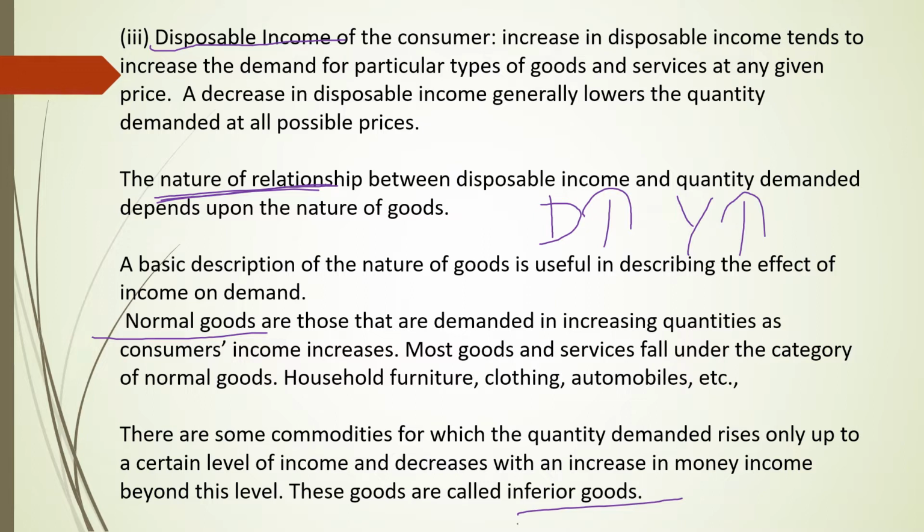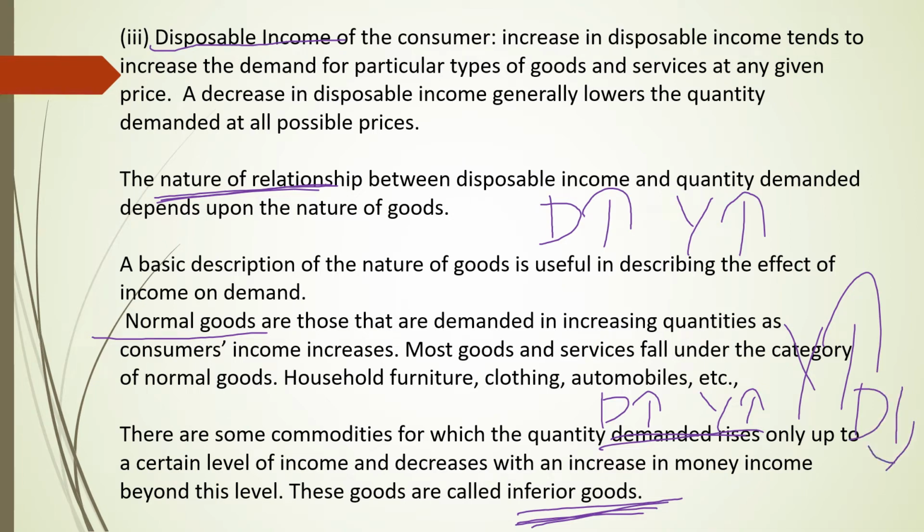And what are inferior goods? Inferior goods are those goods whose demand increases when income increases up to a certain level. After this level, when income of a consumer increases, demand for inferior goods will decrease.